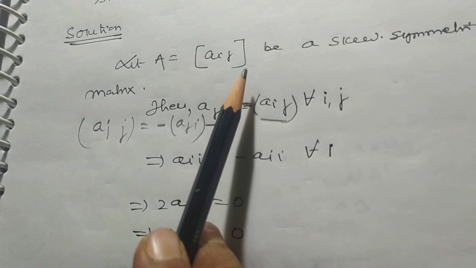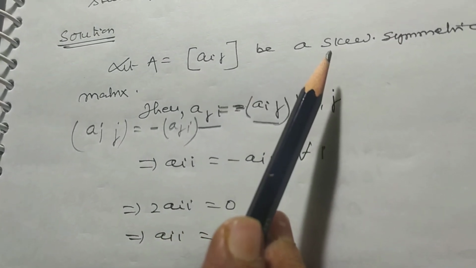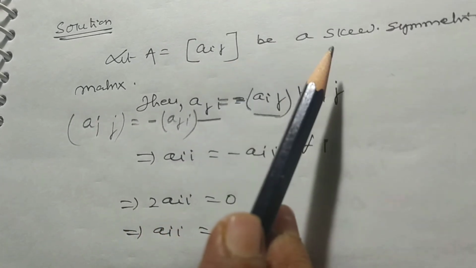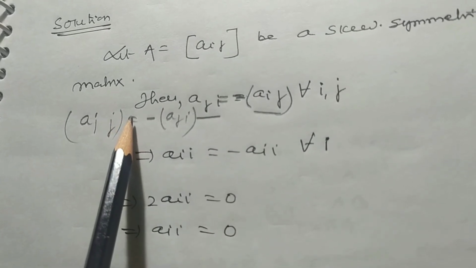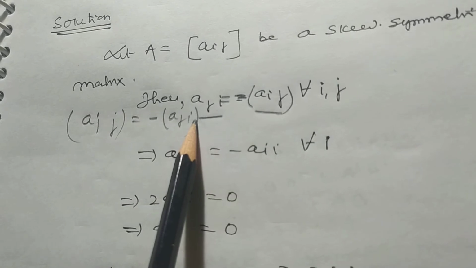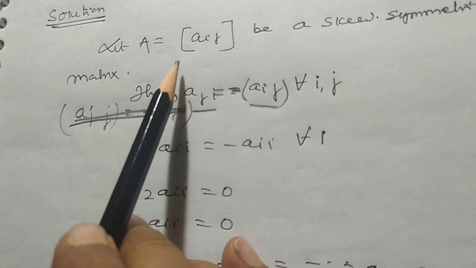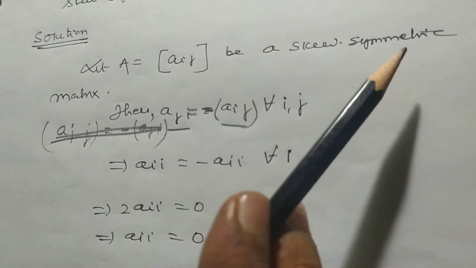My dear student, here it is given that A = [aij] is a skew symmetric matrix. Then A' = -A.